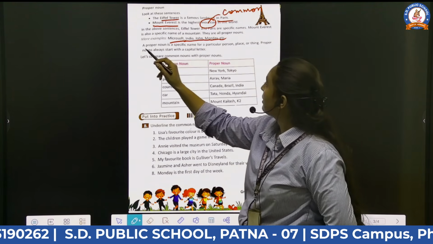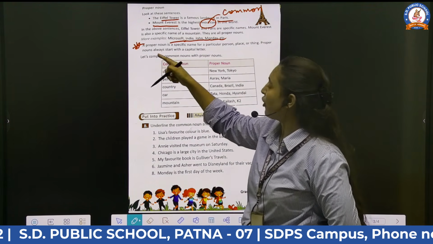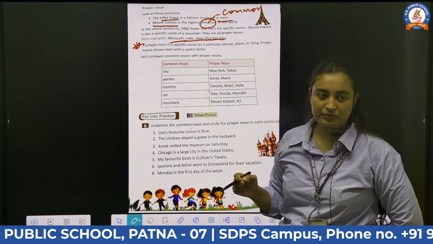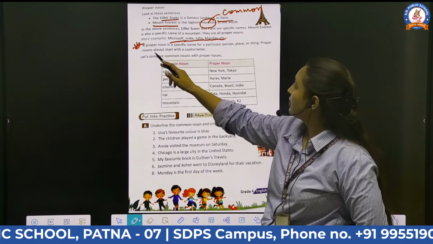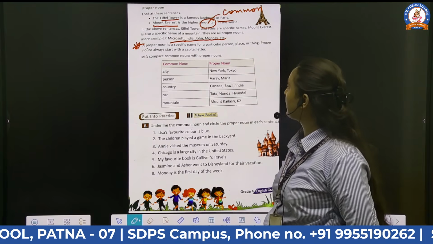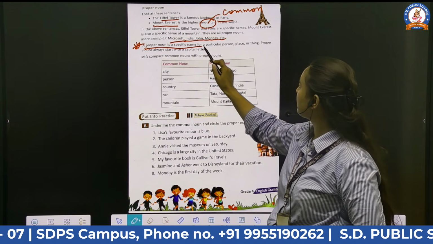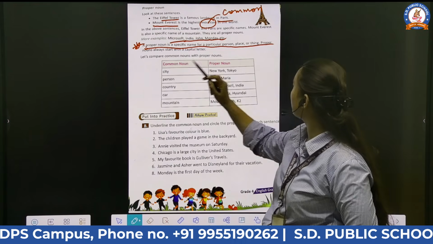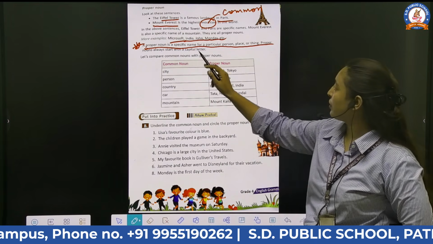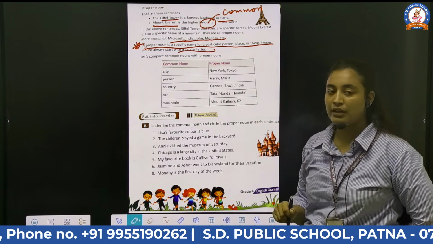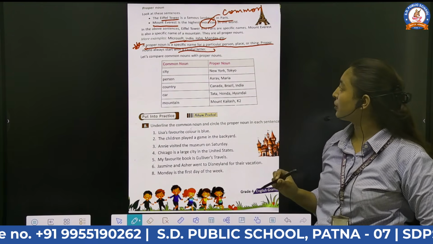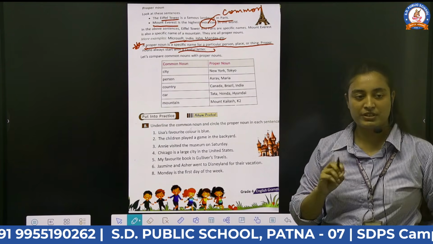There is an important thing. A proper noun is a specific name for a particular person, place, animal, or thing, and a proper noun always starts with a capital letter.